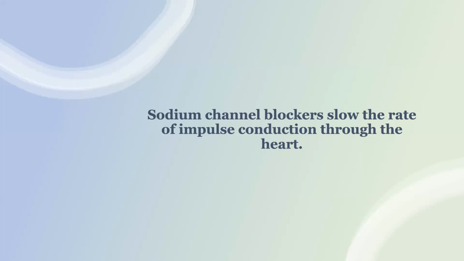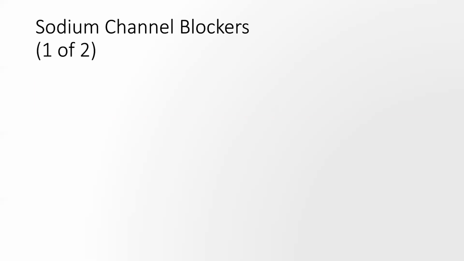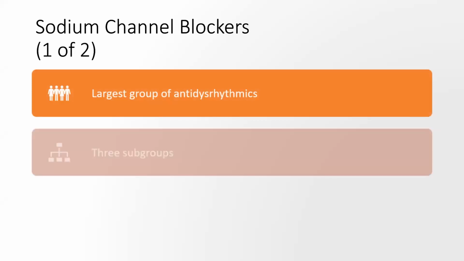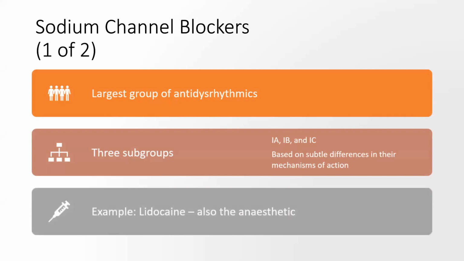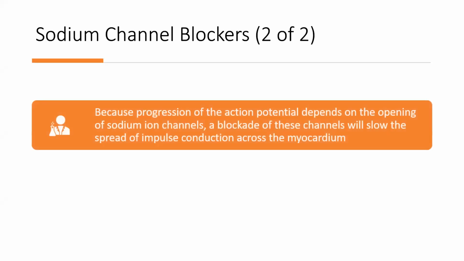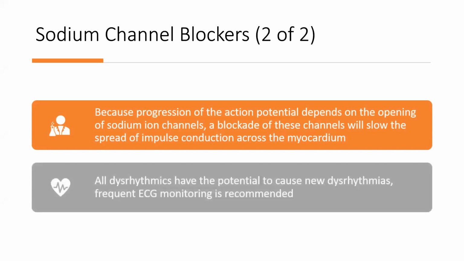Now let's talk in a little more detail about sodium channel blockers. They slow the rate of impulse conduction through the heart. That's how they work. Sodium channel blockers are the largest group of the antidysrhythmics. They have 3 subgroups, 1A, 1B, and 1C, based on subtle differences in their mechanism of action. An example is lidocaine, which is also used as an anesthetic drug. Because the progression of the action potential depends on the opening of the sodium ion channels, the blockade of these channels will slow the spread of impulse conduction across the heart or the myocardium wall. All antidysrhythmics have the potential to cause new dysrhythmias. Frequent ECG monitoring is recommended.